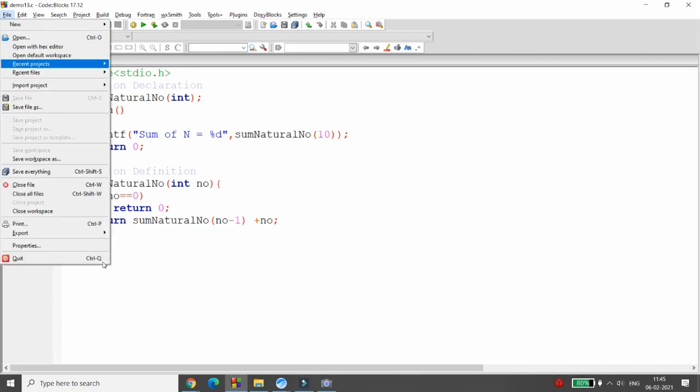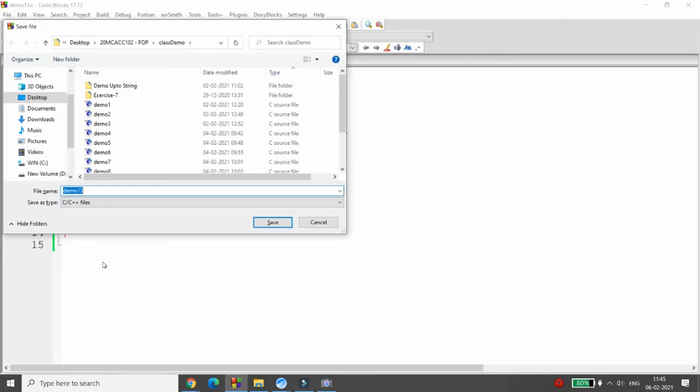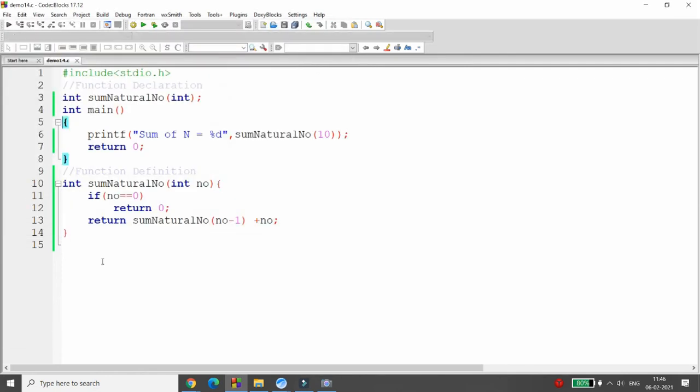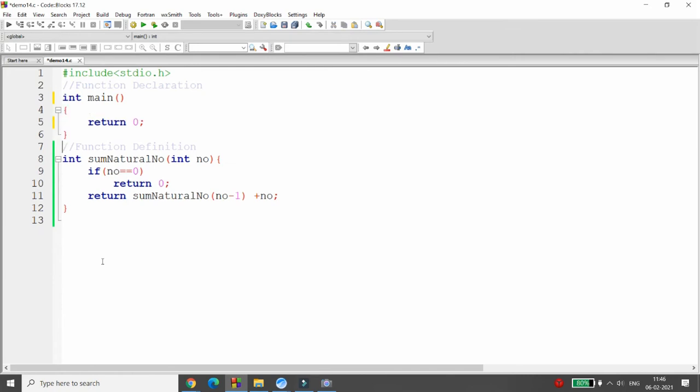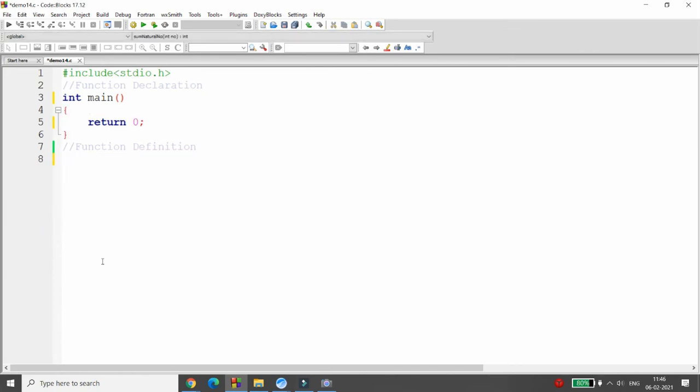Now you should know that you can print the first 50 numbers, as well as print 50 to 1, that is, in reverse order also. How can we do this? Let me show you using recursion. For example, let me save this program as demo 14.c. Now I'm giving you a wonderful example. Please see carefully.